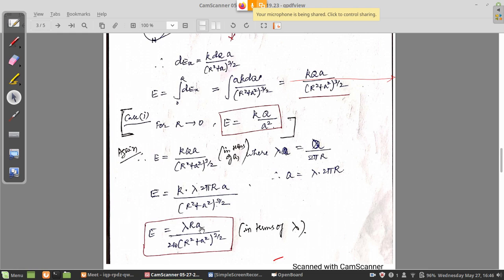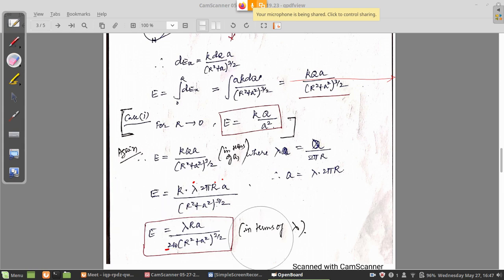Here I have expanded this k also, because we know that k is 1 by 4 pi epsilon naught. If you put 1 by 4 pi epsilon naught, the numerator 2 pi and this 4 pi will cancel, and you will get 1 by 2. Epsilon naught is also there now. In the numerator lambda is there, R is there, a is there. So lambda, R, a, all three are there, and the remaining thing is as such. So this is another way of writing the same result.